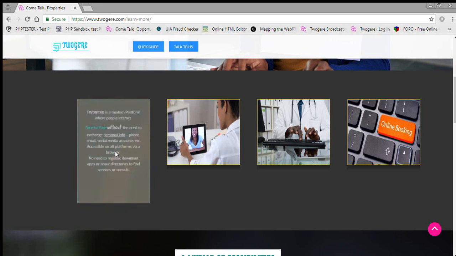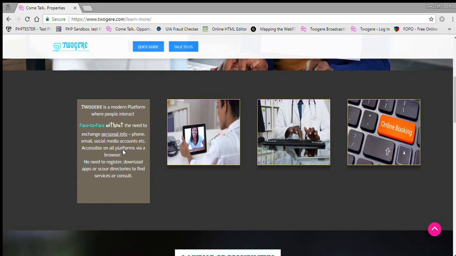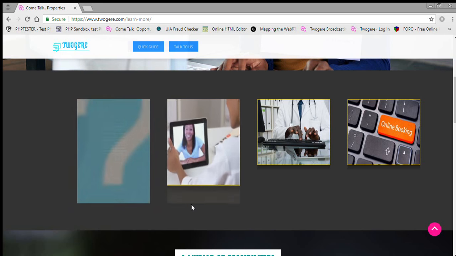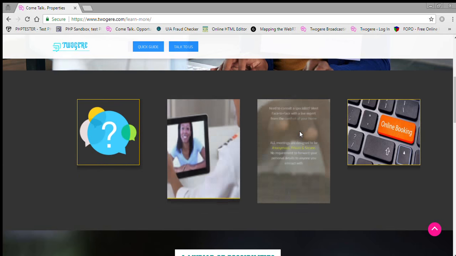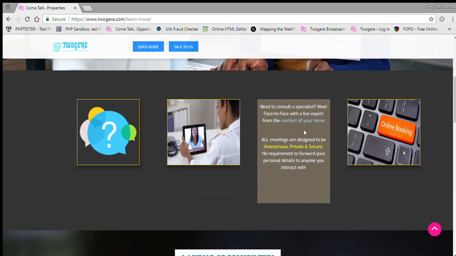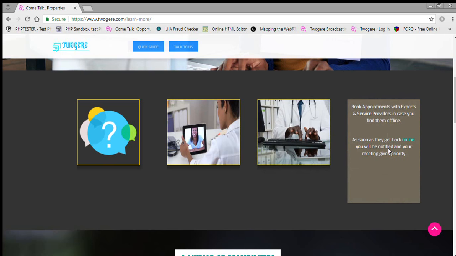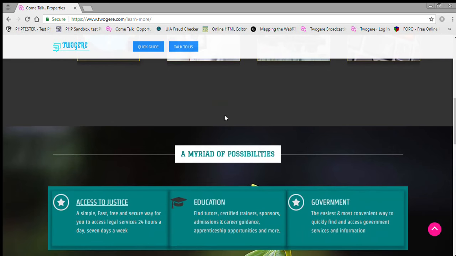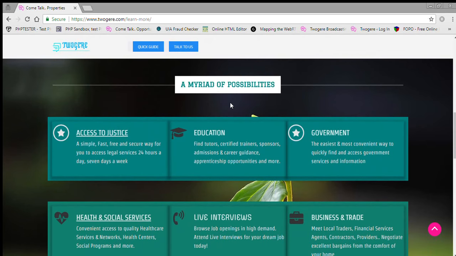Twogere is accessible on all platforms via browser, so you don't need to download any app, no registration, nothing for you as a client to access the different services. On top of it, we've hinted briefly on the issue of setting up your own private virtual office. The meetings are designed to be anonymous, private, secure. So that's one of the things behind it. The other features, you can book up appointments with experts, get notified, that's in case you find them offline. There's provision for you to set notifications, alerts, and much more. So a myriad of possibilities you can go through.